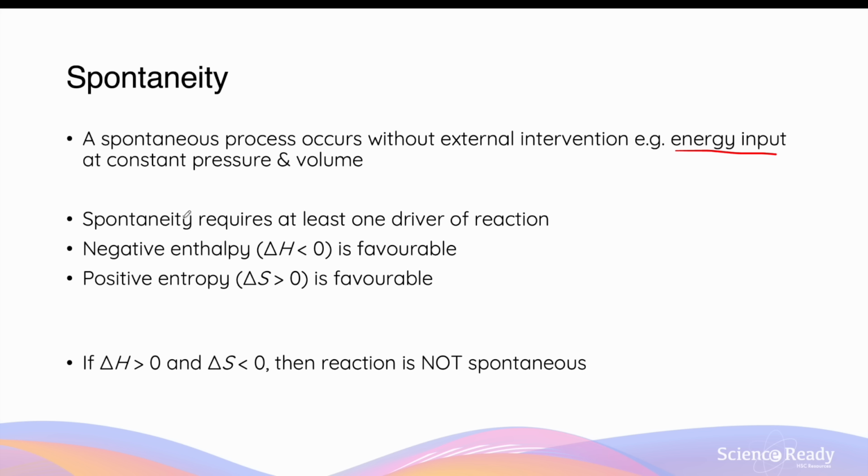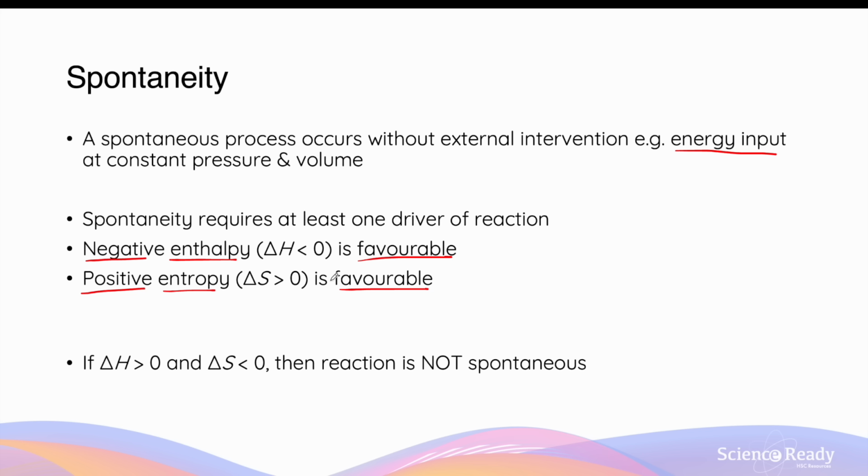For any reaction to be spontaneous, it requires at least one driver of a reaction. In previous videos, we discussed what a driver of a reaction is. This could be either a negative enthalpy change, which is a ΔH less than 0, or a positive entropy change, or ΔS value greater than 0. Colloquially, we refer to these two as favorable. So a negative enthalpy change or a positive entropy change are considered favorable thermodynamic changes.